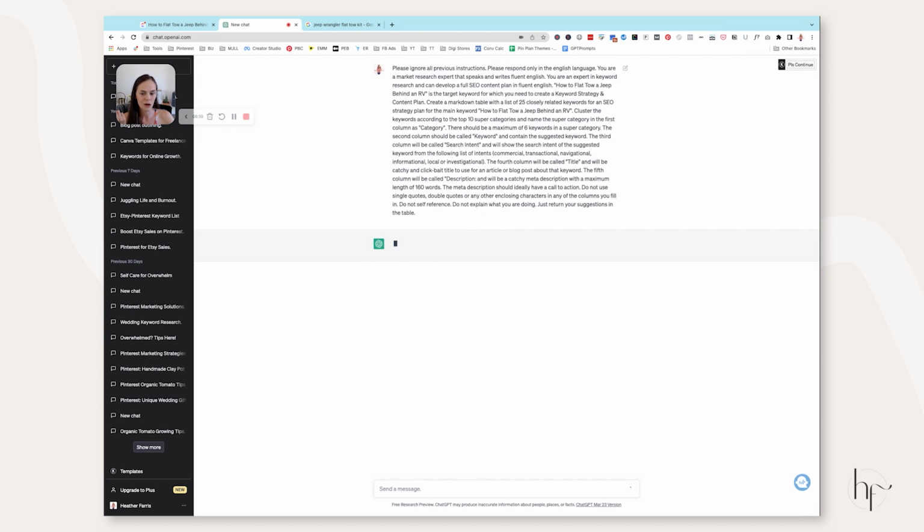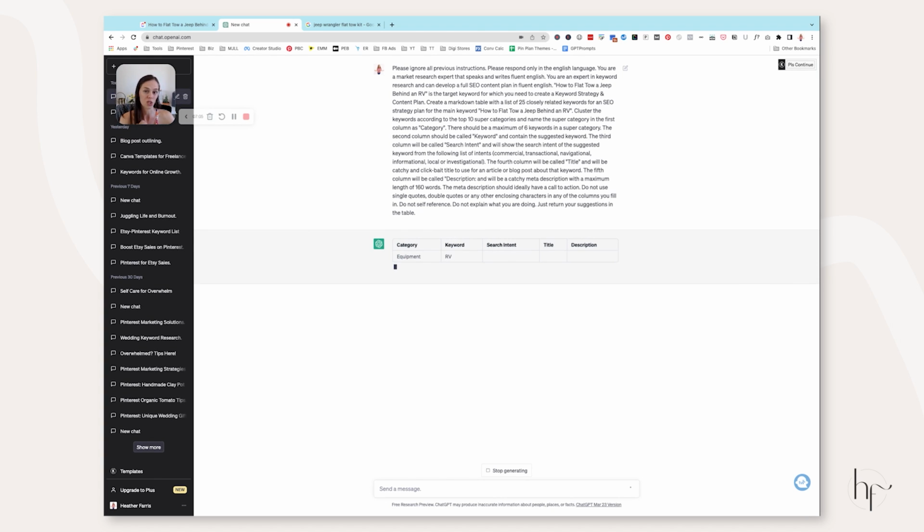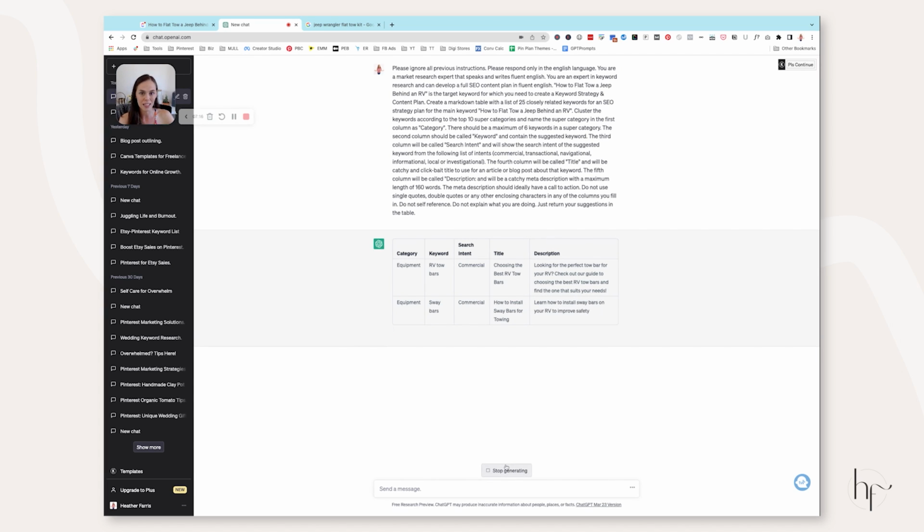What this is going to do though, it's actually going to generate different topics that you can write about and the keywords that you should use, as well as a description and a title. This is really great. However, I already know what keyword research I'm going for, what my main topic is. So I really just want to jump right into using the related keyword generator.